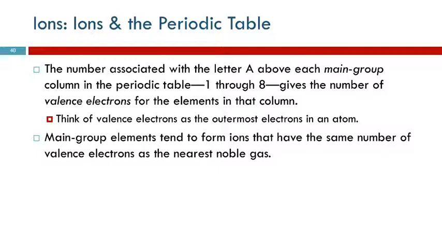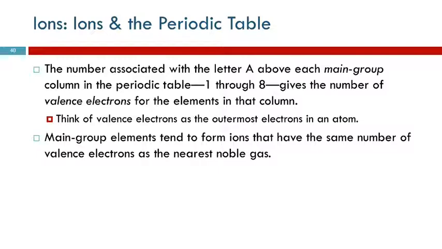So I think of the noble gases with their 8 valence electrons as being those kids in high school that had it all together, right? They were popular, they wore just the right clothes, they got invited to all the right parties. Everybody wanted to be like them. Some people tried to be like them by dressing like them. They weren't fooling anybody, were they? But they still dressed like the popular kids.